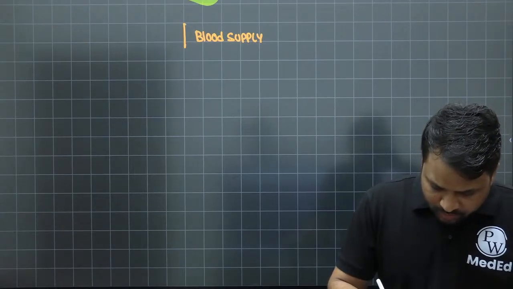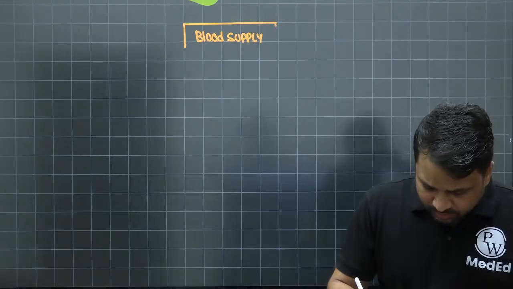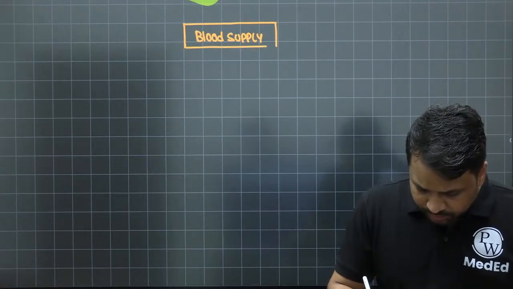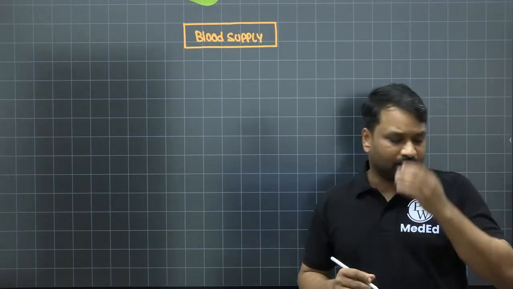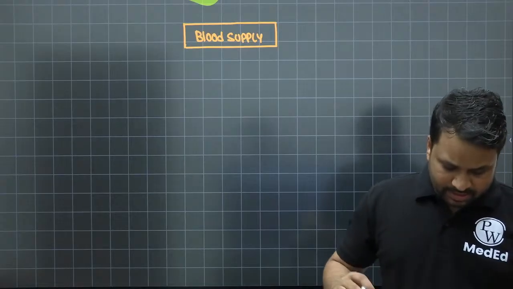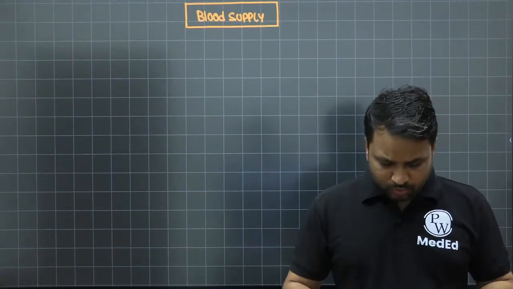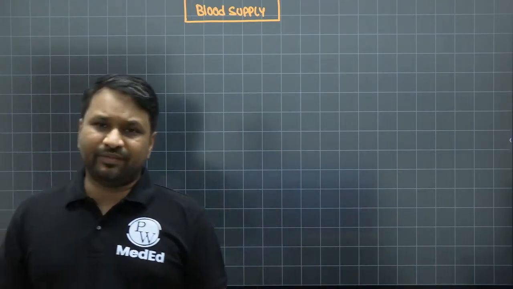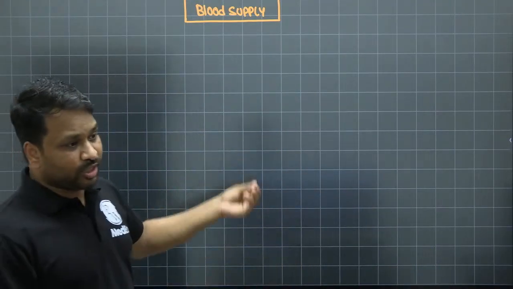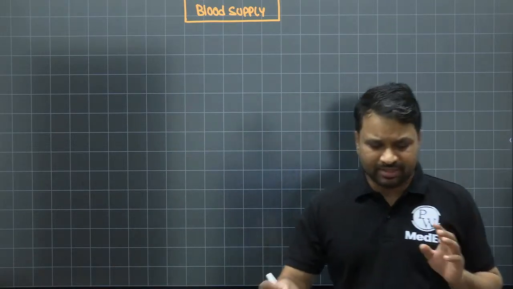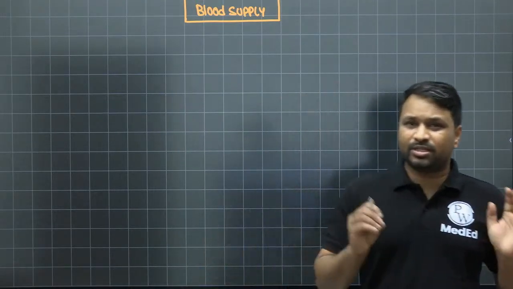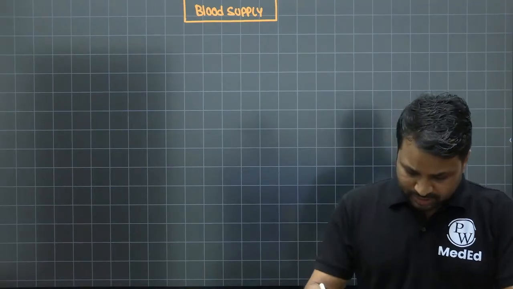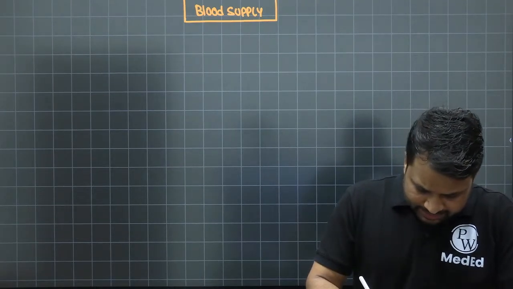I hope everybody knows the blood supply of the stomach comes from the celiac artery. It comes from the celiac artery, right? Many a times it has been asked how do you remember? One of the major questions, even in your university exams or your viva or your NEET PG or NBE, हर किसी में ये सवाल बहुत important है, blood supply of the stomach. Once you understand this, doing the surgery becomes quite easy for us, ठीक है।